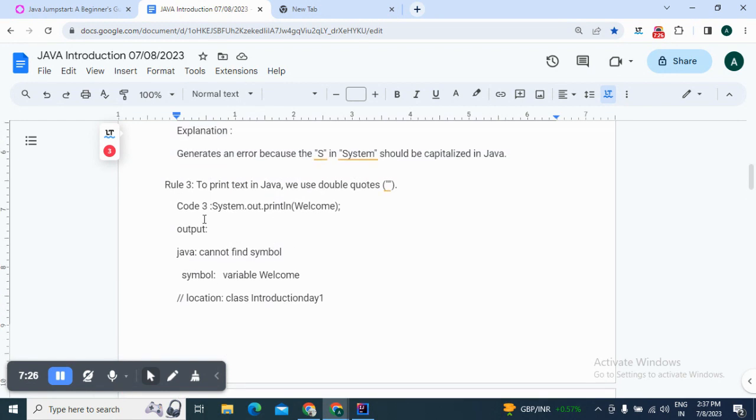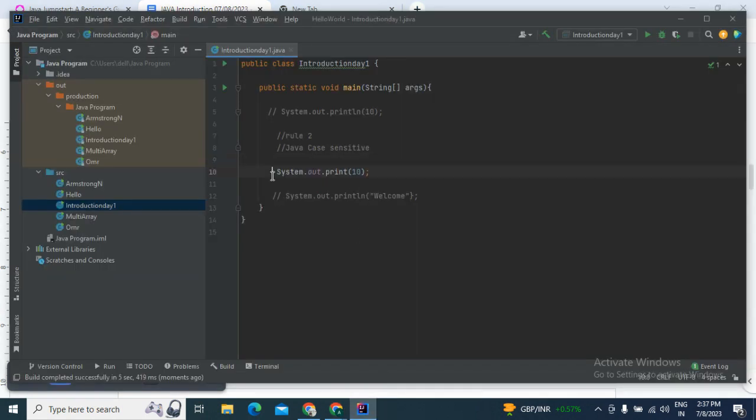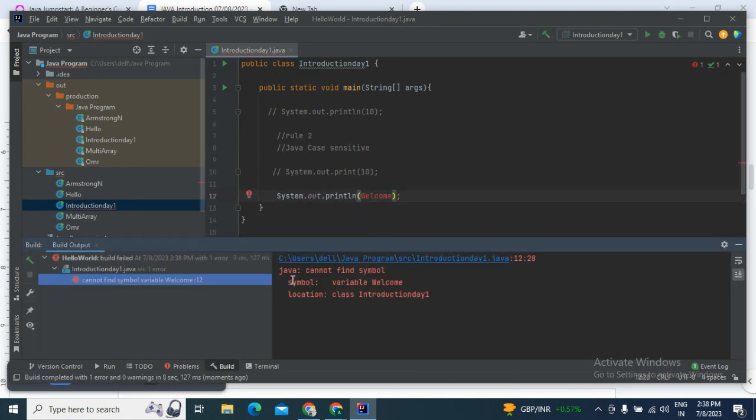And rule 3 is that to print text in Java, we need to use double quotes. So here I have written a welcome text, and let's say if I don't use the double quotes, let's see what happens. A number will be printed without double quotes, but when we are trying to print a string, it tells us that Java cannot find symbol variable welcome.